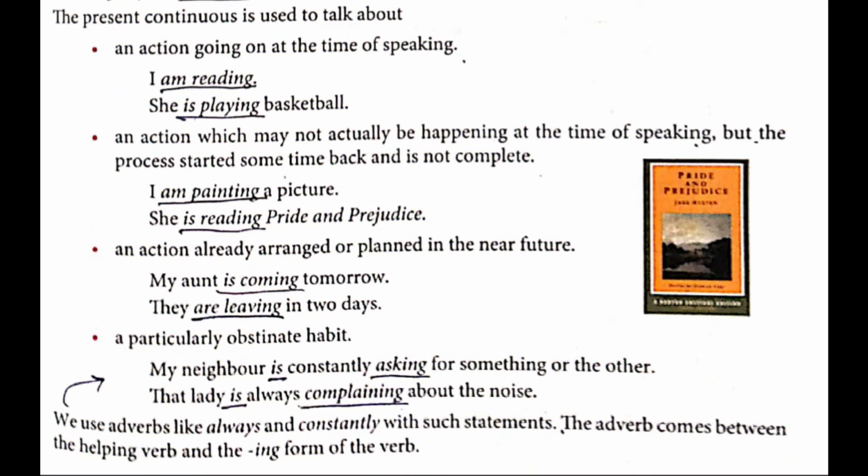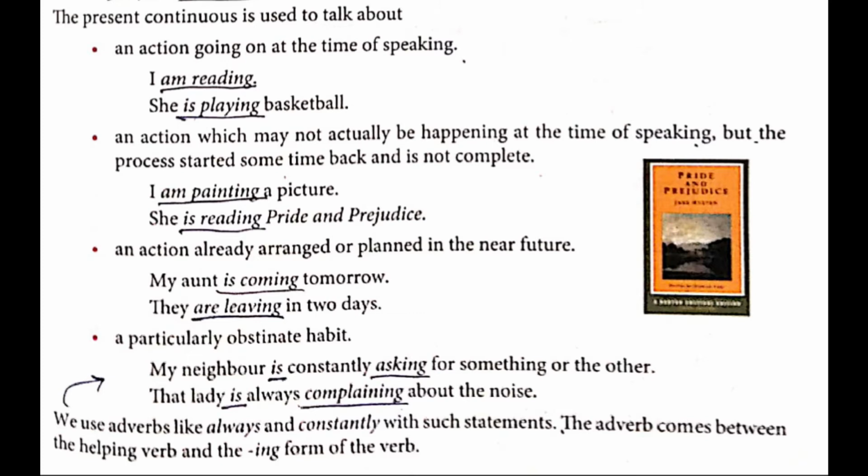The present continuous is used to talk about. Now what is it? The rules of present continuous tense. What are they? Four rules are there. First one, an action going on at the time of speaking. Second, an action which may not actually be happening at the time of speaking, but the process started some time back and is not complete. Next one, an action already arranged or planned in the near future. And the last one, a particularly obstinate habit.